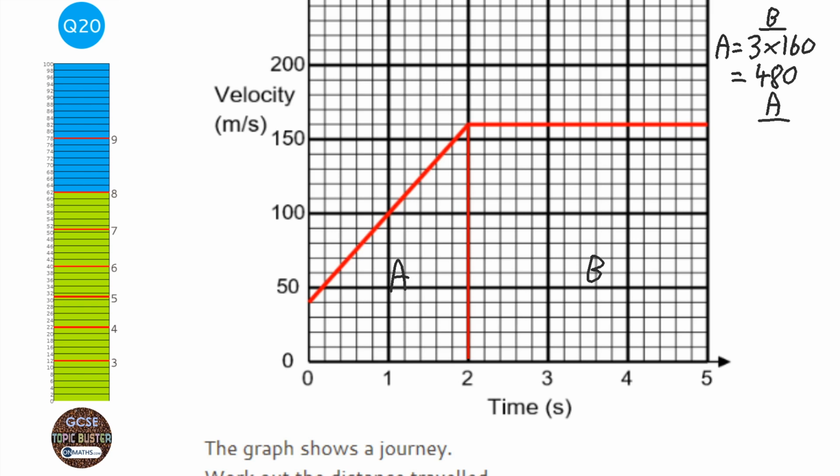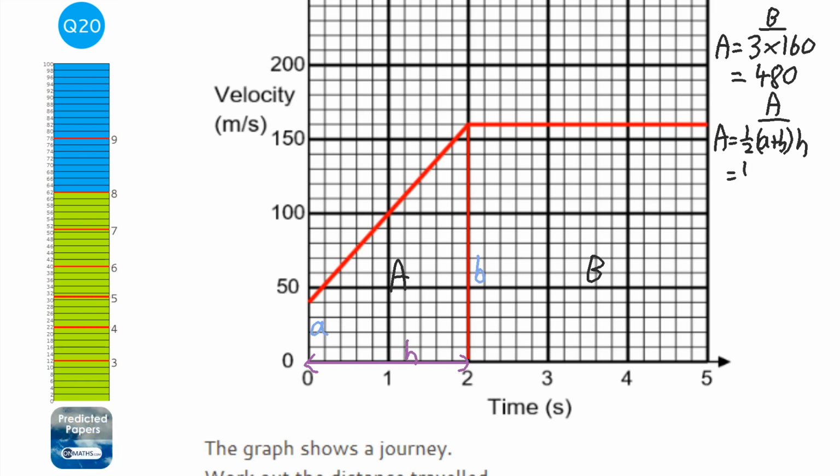Okay, the trapezium is a little bit harder. The area of a trapezium is half (A plus B) H. Now H is a bit unusual because H is on its side here. So H is here, and then we've got A and B. It doesn't matter which way around you put them because you're adding them together.